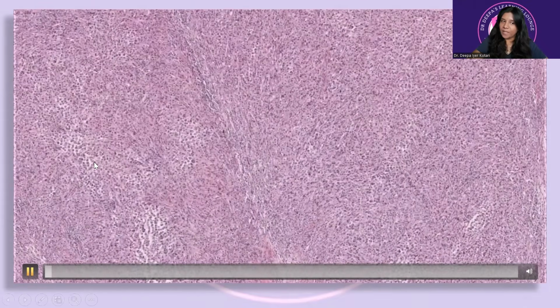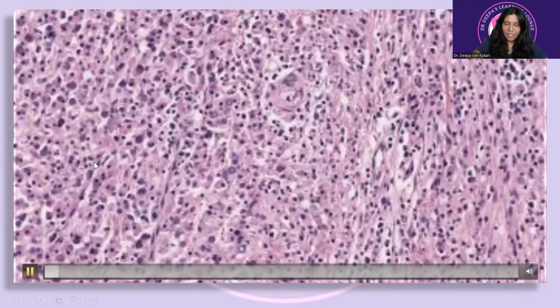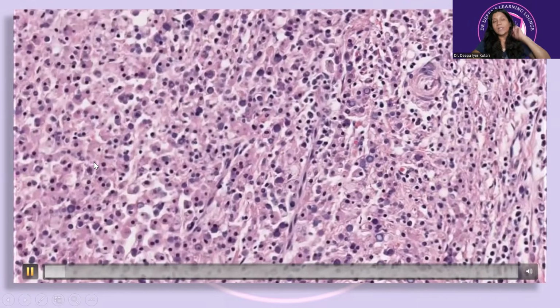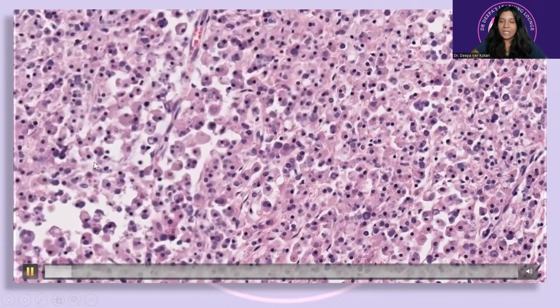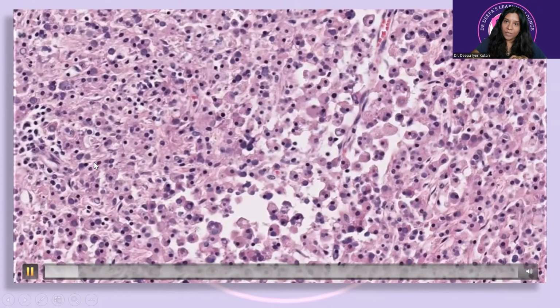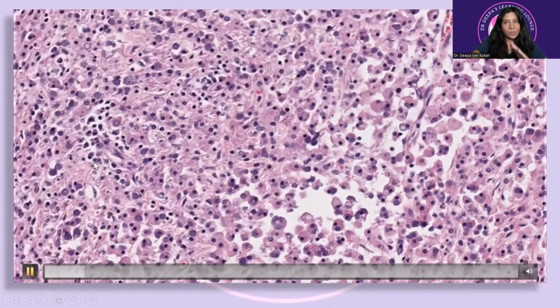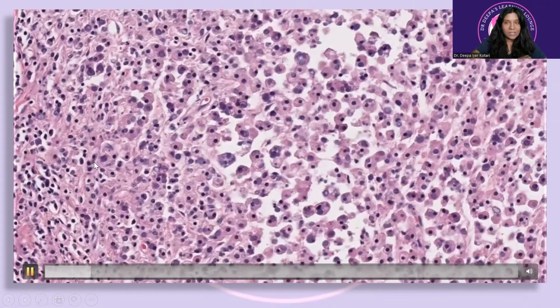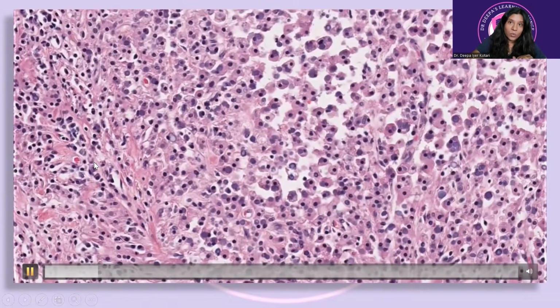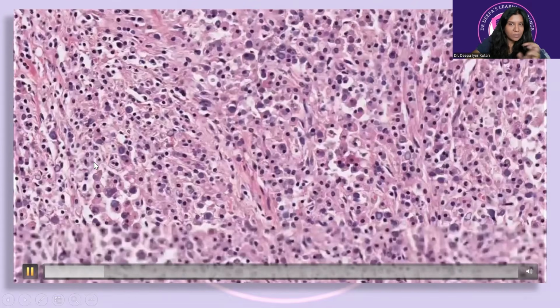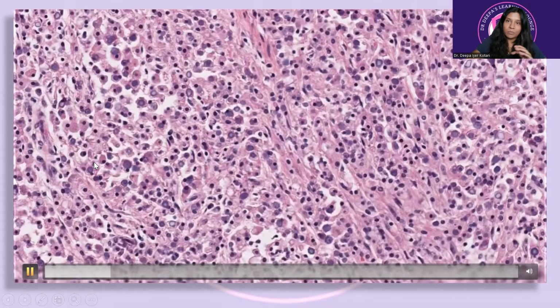This is Malakoplakia. This is a low power image. Let's zoom further. Malakoplakia is a rare chronic granulomatous disease. It's an inflammatory condition that results from a defective macrophage function. The term Malakoplakia is actually derived from Greek, which means a soft plaque. And that's what it looks like grossly, as a yellowish soft plaque, which resembles a malignant lesion in most cases.